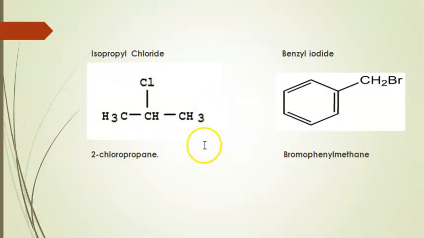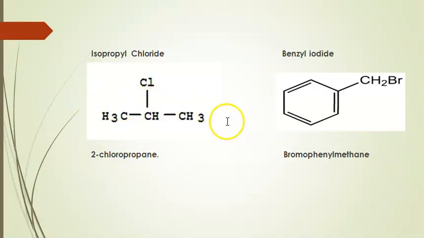The common name of this compound is isopropyl chloride, as the chlorine atom is present at the iso position. The IUPAC name has chlorine at number 2, so the name of this compound is 2-chloropropane.